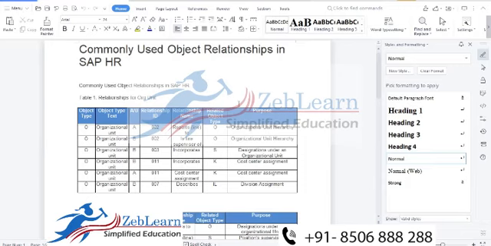And during interviews also, the interviewer asks for those relationship IDs. For example, they will first ask what is the relationship between position and person. A position is held by a person, and a person occupies the position; that is the holder and occupy relationship. So what is the relationship ID for the holder? What is the relationship ID for occupy? Those relationship IDs they are going to ask.